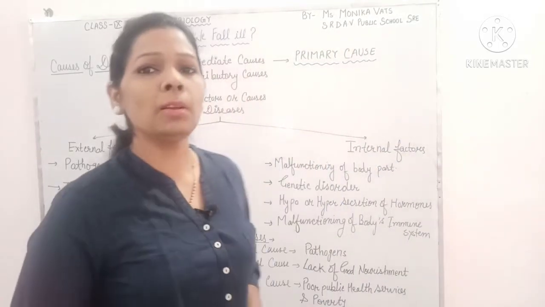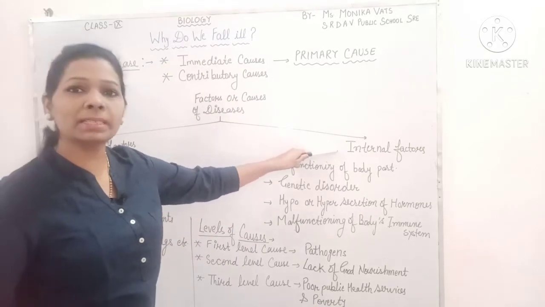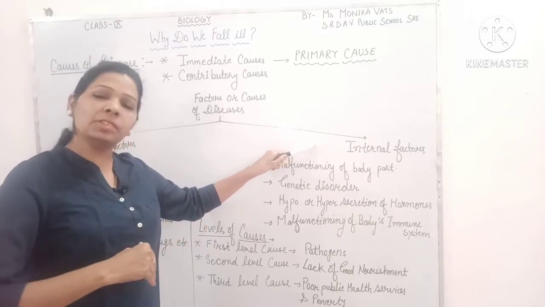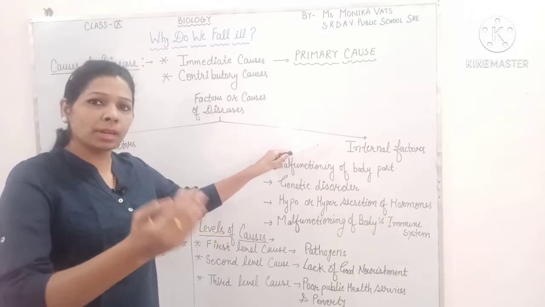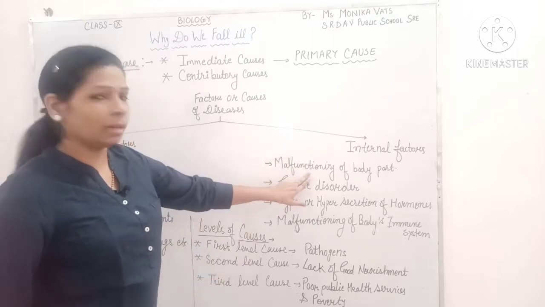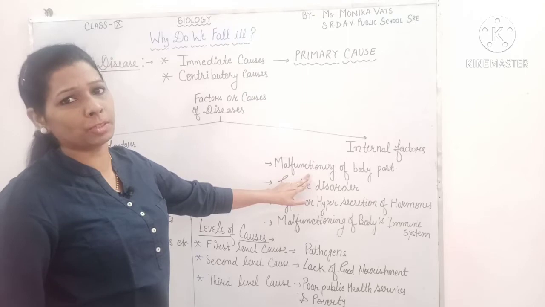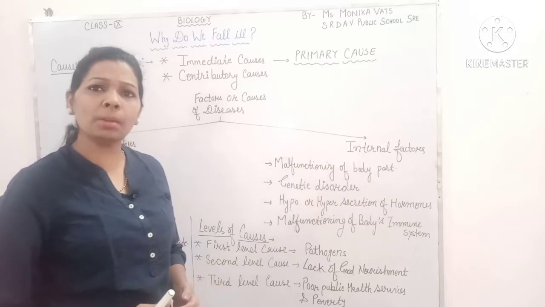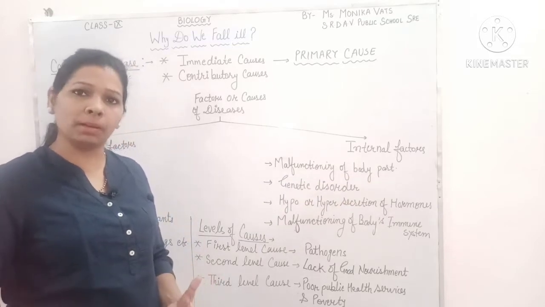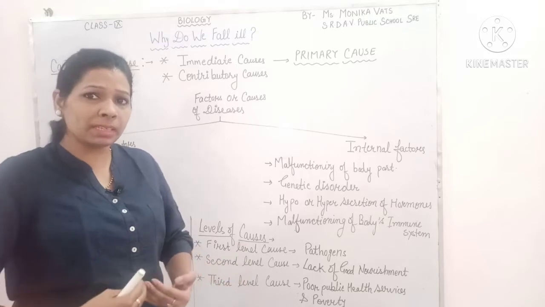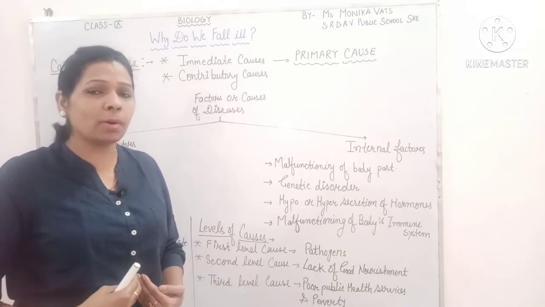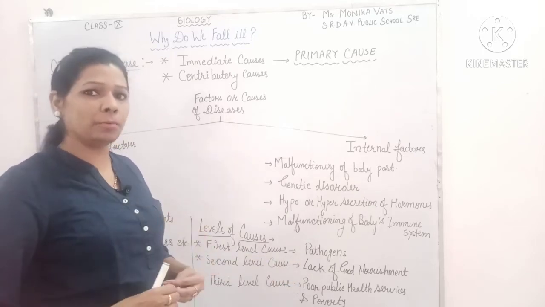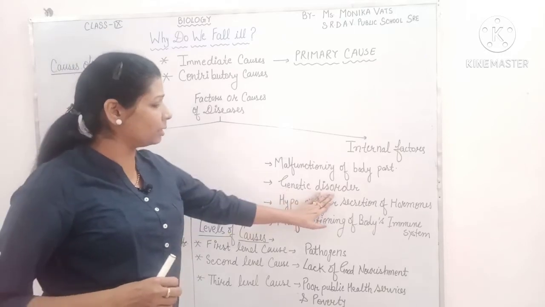Another one is internal factors, which are present inside the body. That means the cause of the disease is present inside the body. Nothing from outside affected. Malfunctioning means improper or insufficient functioning of a body part. If any body part of my body is not functioning properly, this is a cause which is present inside my body, but that is not a factor which comes from outside. That is an internal factor. Another one is genetic disorder.